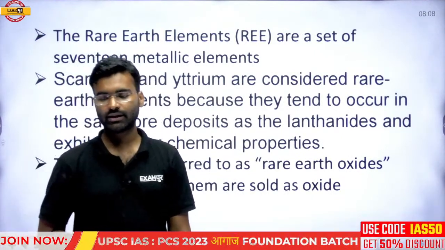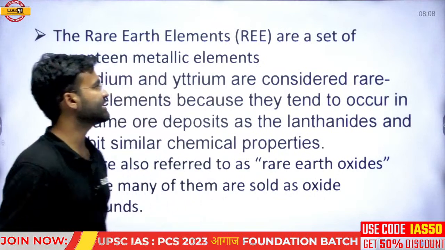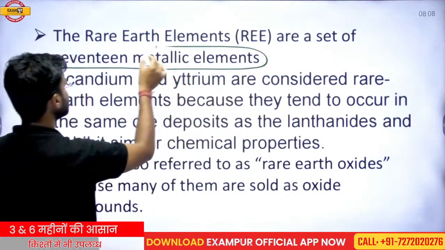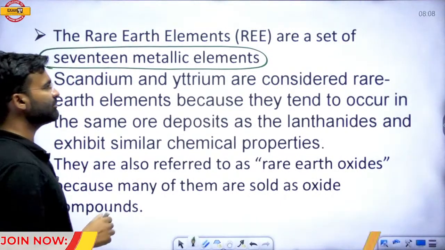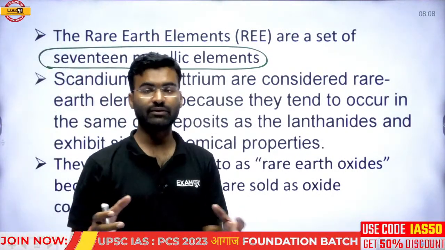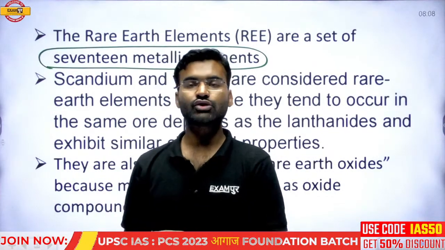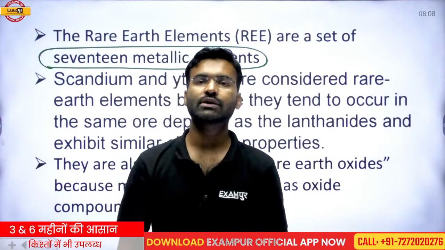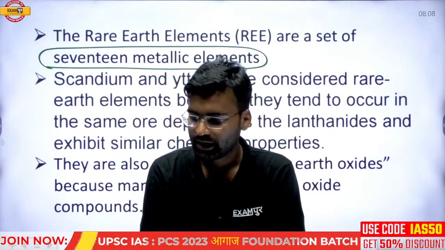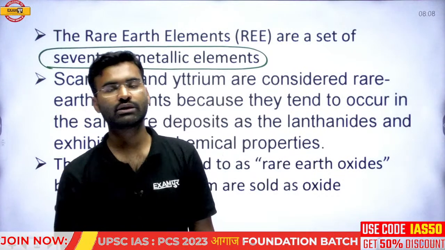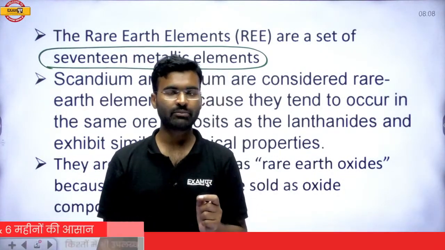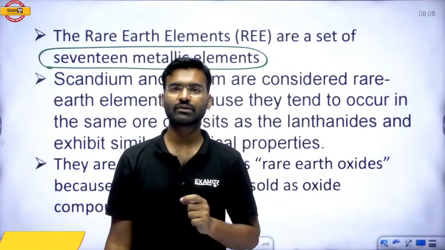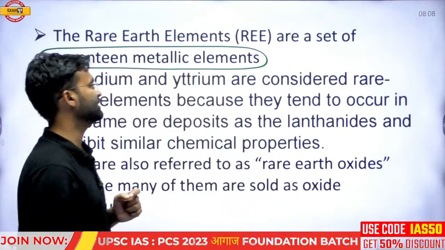What is the rare earth metal? Rare earth metal is basically a set of 17 metallic elements. These 17 metallic elements are collectively called the rare earth material. There are many elements found on the earth, and among those elements, a group of 17 elements is called the rare earth metal or rare earth material.